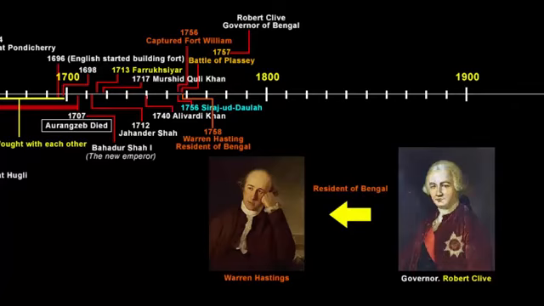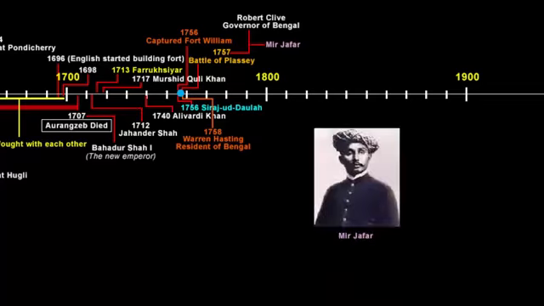For example, the company, with the help of its residents, was trying to decide who was to be the successor of the throne and who was to be appointed in administrative posts. And by doing so, it can extend its influence and become more powerful. Now this period from 1757 is the beginning of company rule in India. Now after the 1757 Battle of Plassey, Mir Jafar was made the Nawab of Bengal, as promised by Robert Clive. He was known as the Puppet Nawab. Now even the puppet Nawabs were not always as helpful as the company wanted them to be.